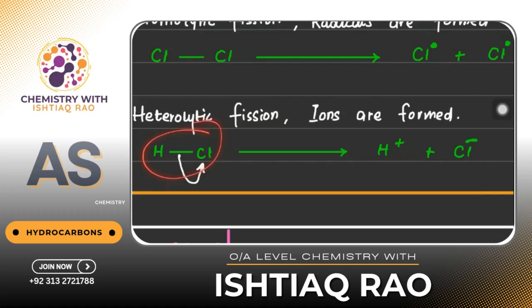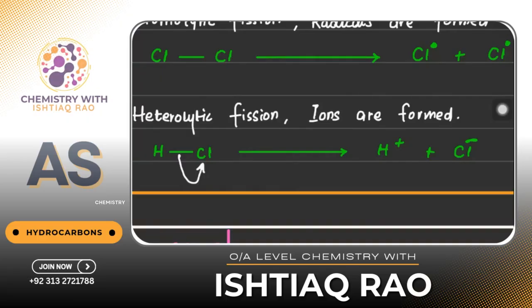Same goes for this. Chlorine is stronger, hydrogen is weaker. Hydrogen is a poor man, chlorine is a rich man. So chlorine will be taking away the electron. This is a highly electronegative element, so as a result chlorine would have a negative charge. When something has a negative charge, it's called an ion, and when something has a positive charge, it is also called an ion.